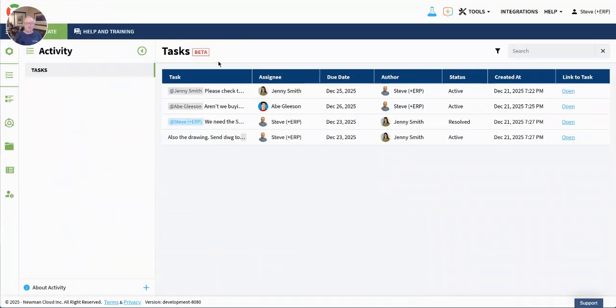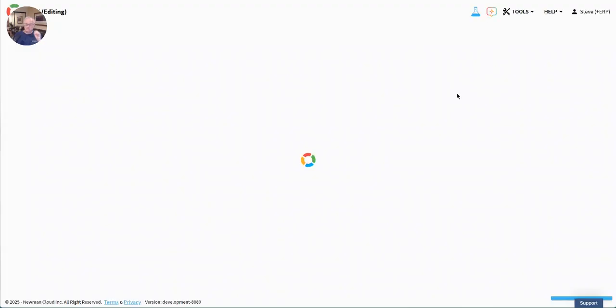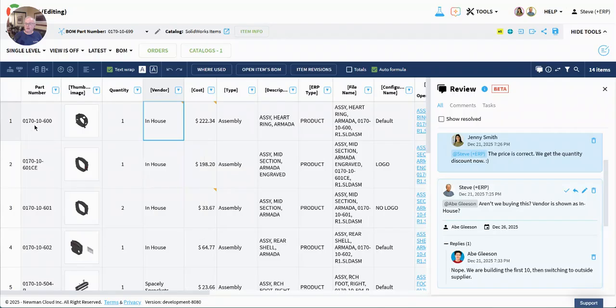Here's another one that I wrote, or that Abe has assigned to me, about a vendor. Who are we buying this from? Let's take a look here. Again, we're going to focus on the part number, the property. So in other words, this particular item here is set to in-house. And Abe is asking me, hey, look, aren't we buying this? Or I'm asking, hey, aren't we buying this? And Abe is saying, no, we're building the first 10 and then we'll switch to a supplier.